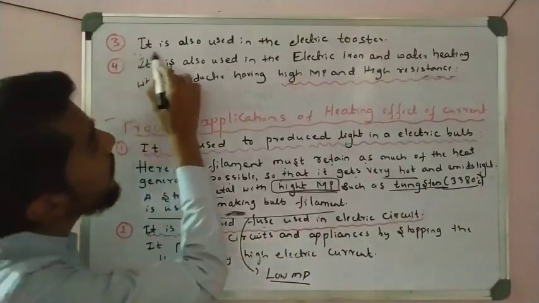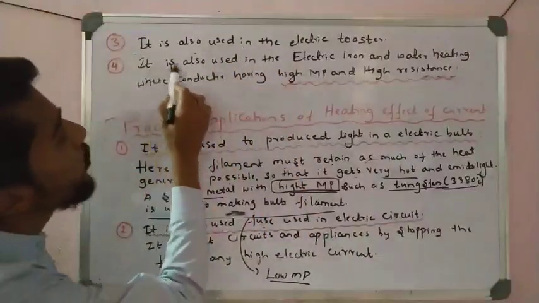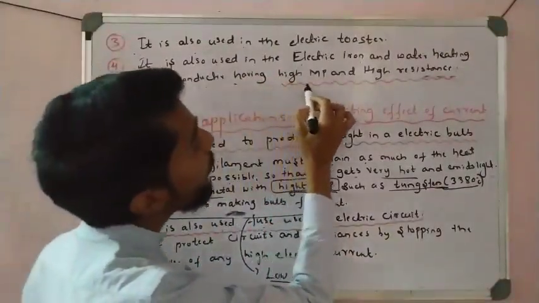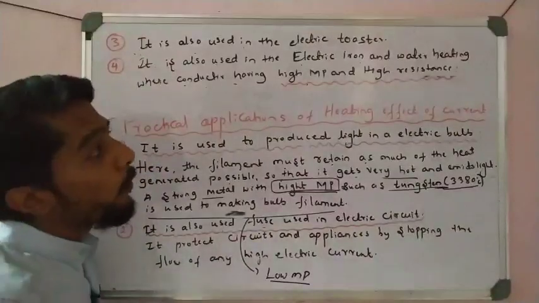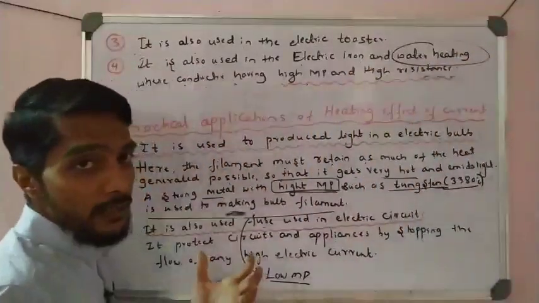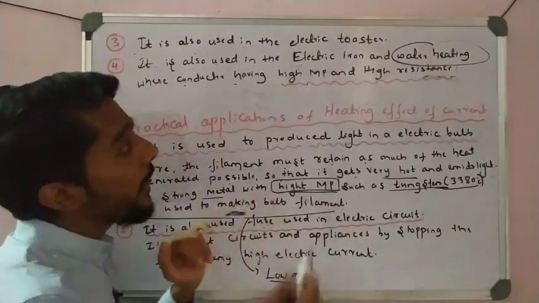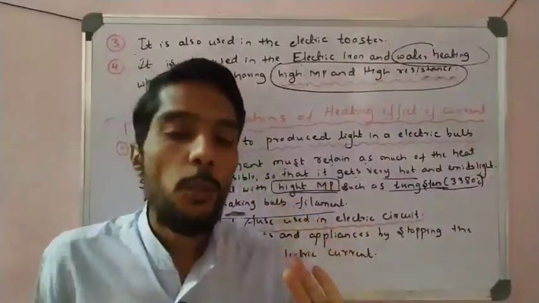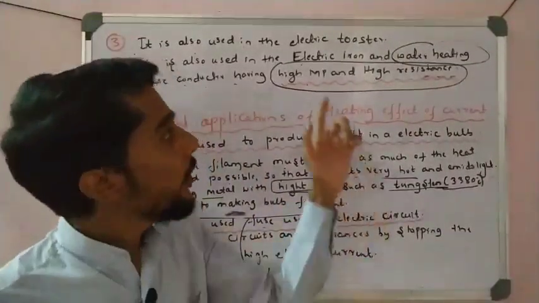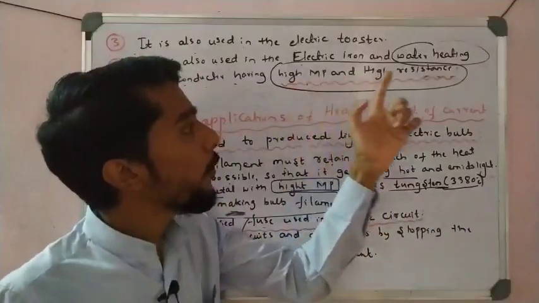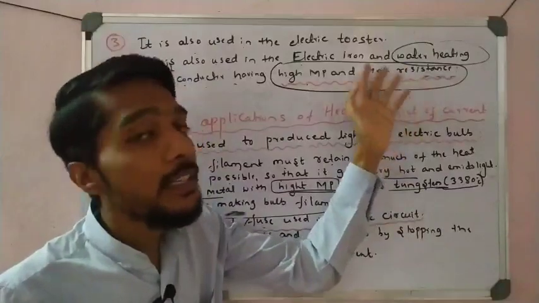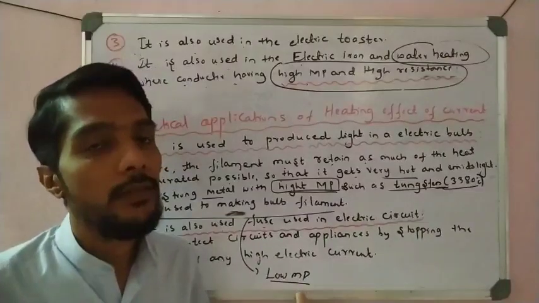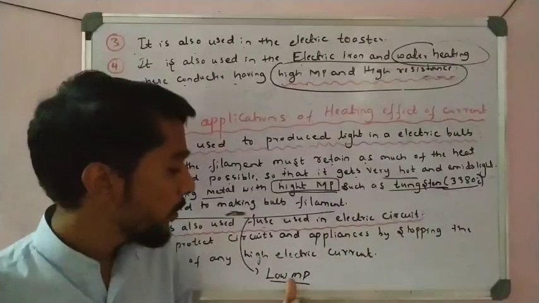The third one is that it is also used in the electric toaster, the electric iron and the water heater, where the conductor has high melting point and high resistance. That is very important. For heating devices, the conductor must have this property. Again I explain: if you want to make any heating device, the conductor must have a high melting point and high resistance, right? That is the condition. But for the fuse, it is high resistance but a low melting point. Why? Because it wants to melt.